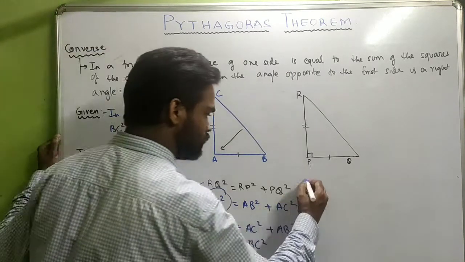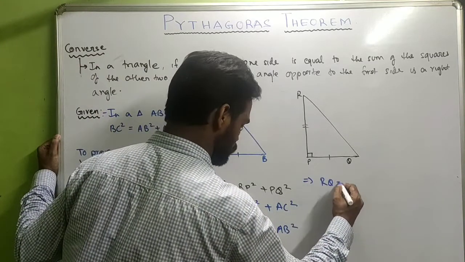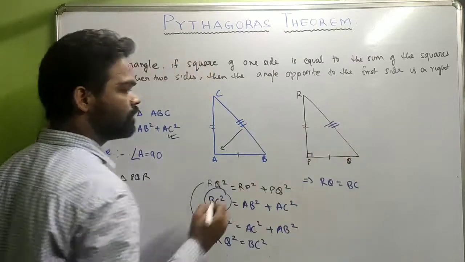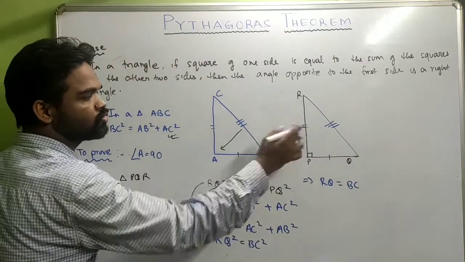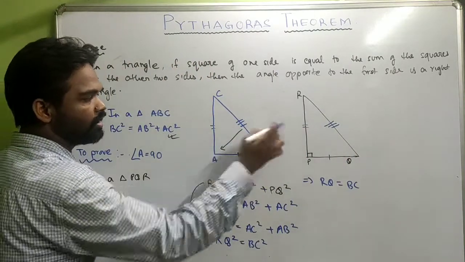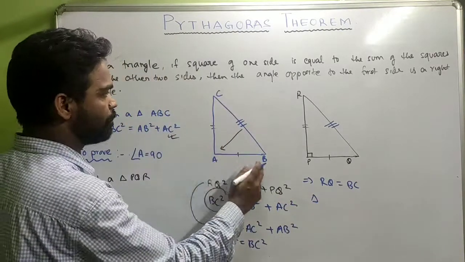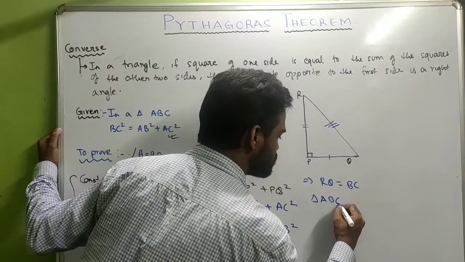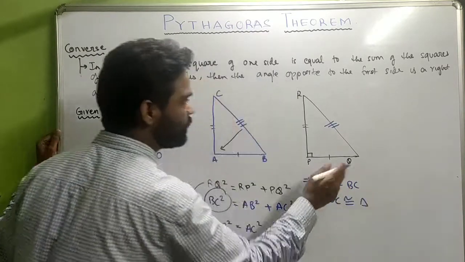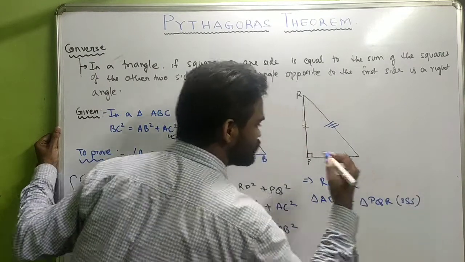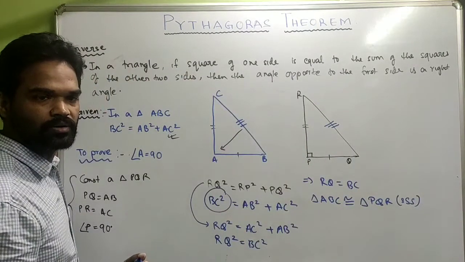Since the squares are equal, we can say that RQ is equal to BC, which means this side and this side are the same, which means now these two triangles are congruent by the side side side axiom, so triangle ABC is congruent to triangle PQR. Am I correct or not?